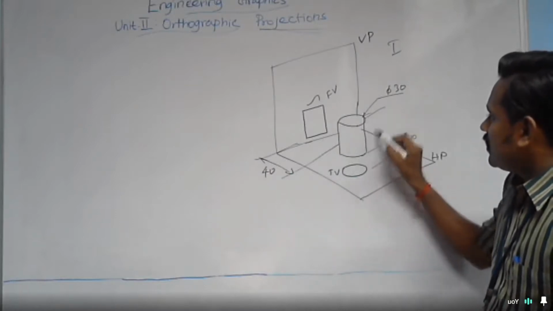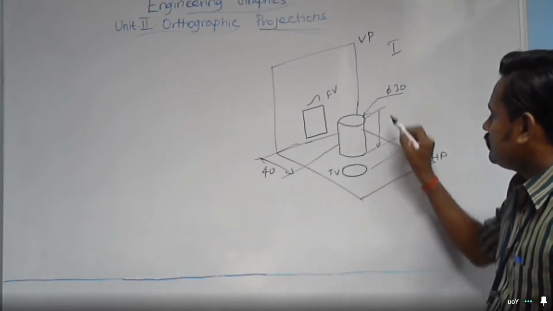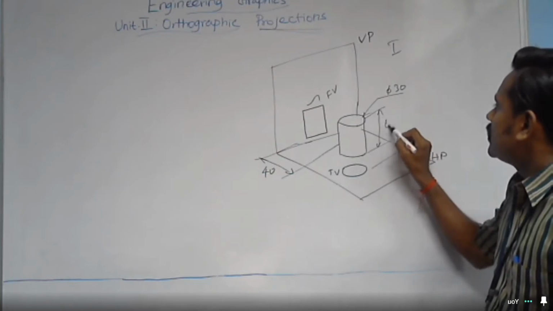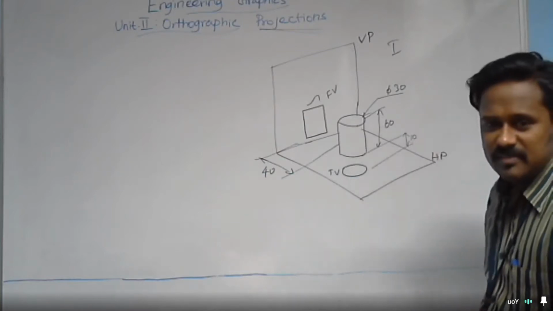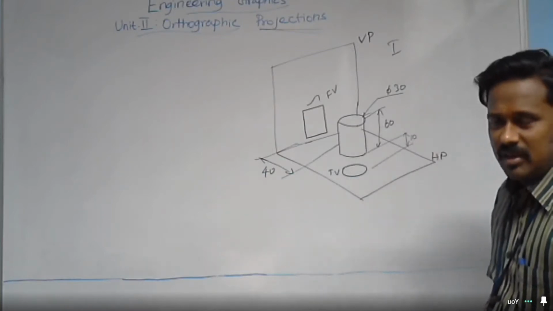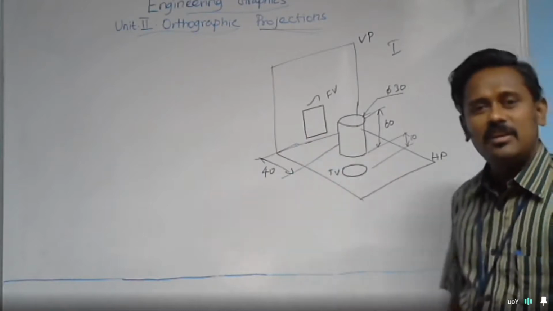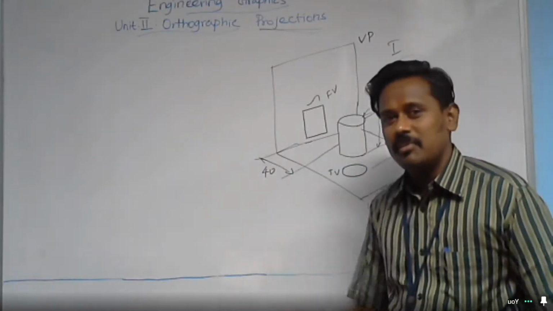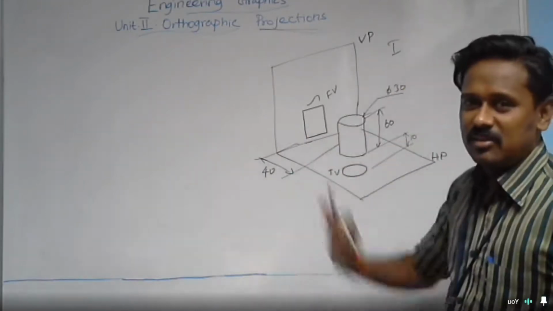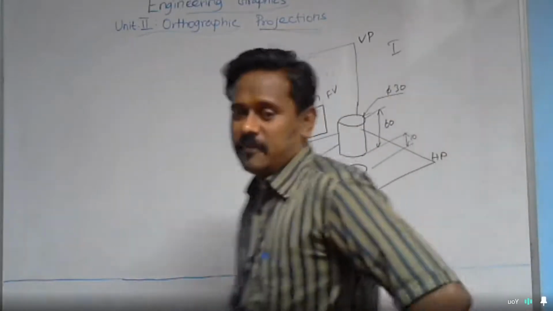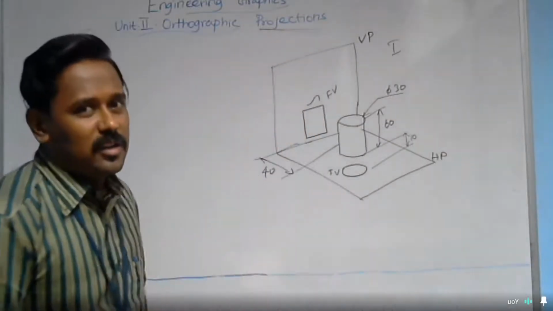The cylinder is 60 mm height. And draw its front and top views. This is the problem. So with this, I have just derived this question. In that case, how to draw the front and top view is,